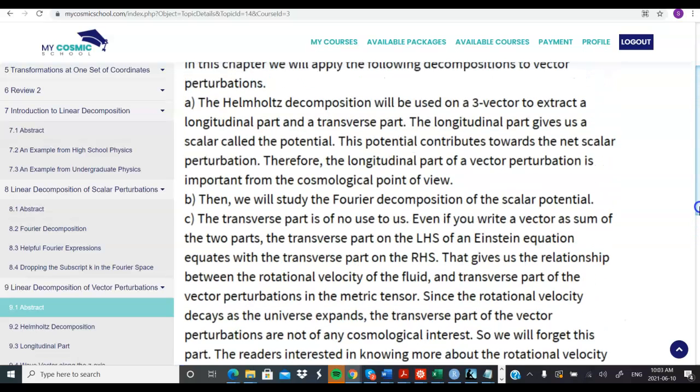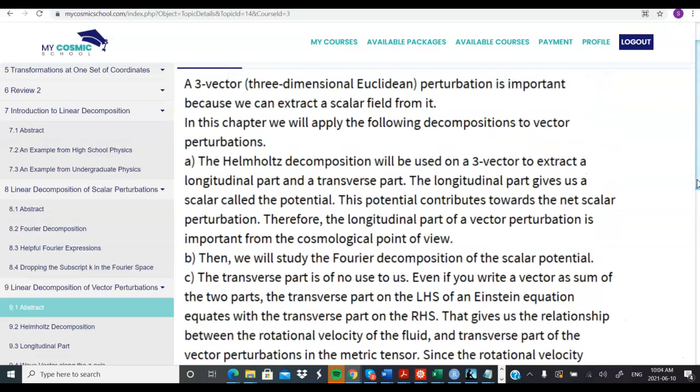So we'll forget it. We will focus on the scalar perturbations. Number one, pure scalar perturbations, then the scalar perturbations that we derive from vector perturbations. And after extracting the scalar part, which is the potential, we will discard the pure vector part. So that is the contribution of vector perturbations to the large scale structure formation.